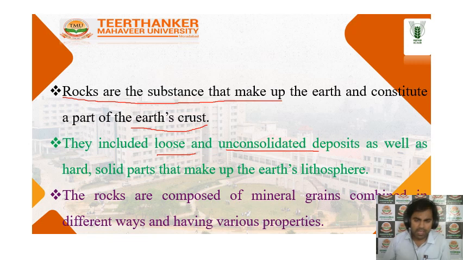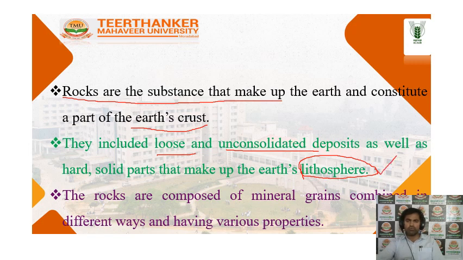It means earth's rocks are sometimes loose in nature, sometimes unconsolidated material, and they are deposited to form one layer that is known as the lithosphere. In this lithosphere, the soil is formed.